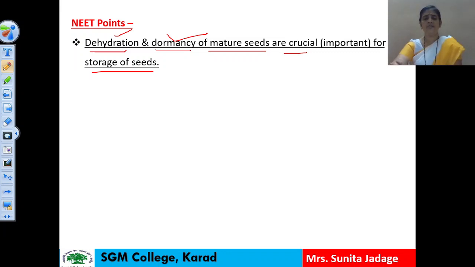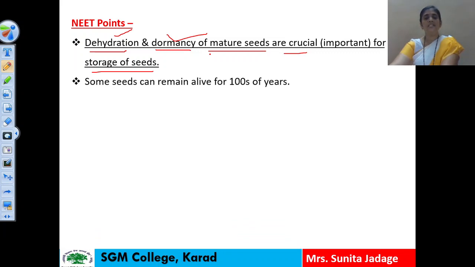Without dehydration we can't store the seeds for a long period, and if dormancy is not maintained in the mature seeds, it is also not possible to store them long term. So for long term storage, dehydration and dormancy of mature seeds play an important role, which we have to remember.